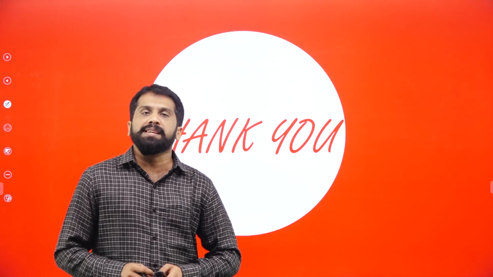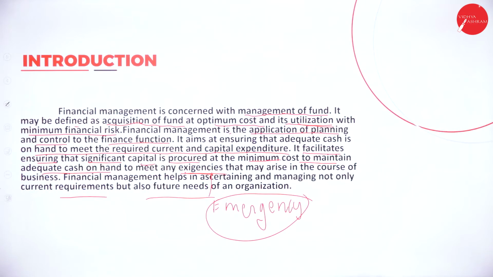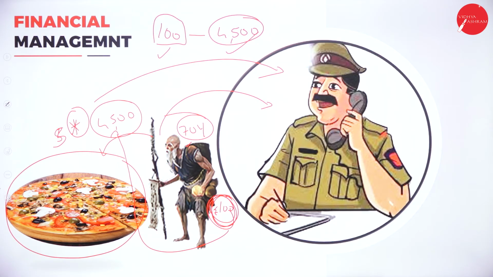If you want, you can take screenshots. This will be your agenda. This is all about your introduction. This screenshot is not required because it is already in your memory.